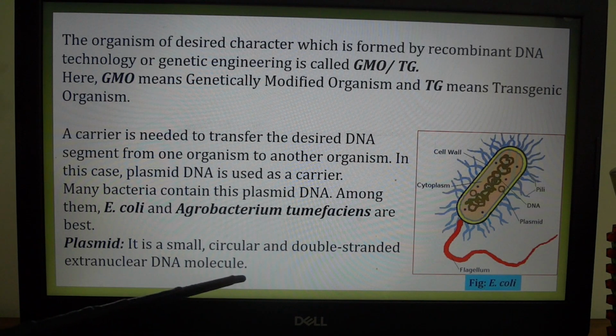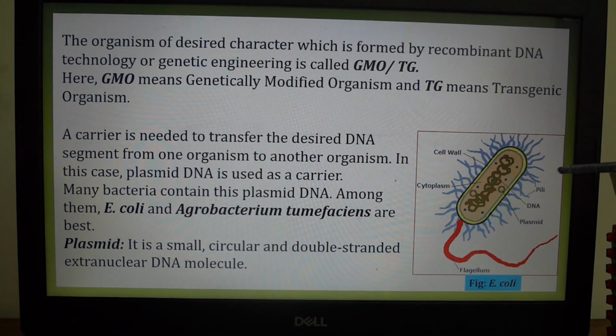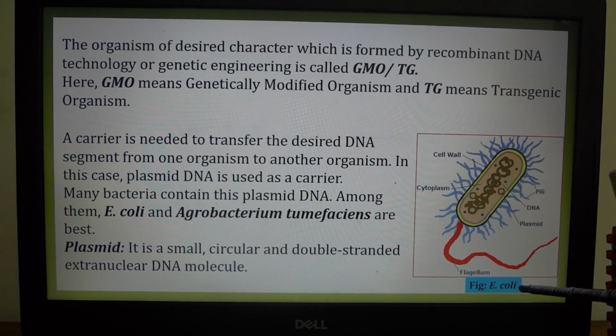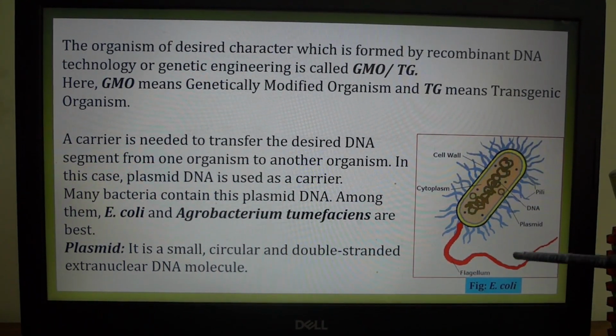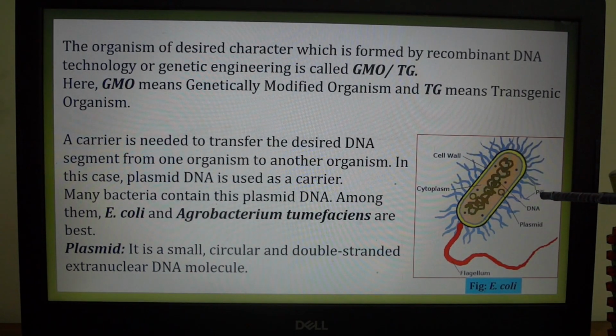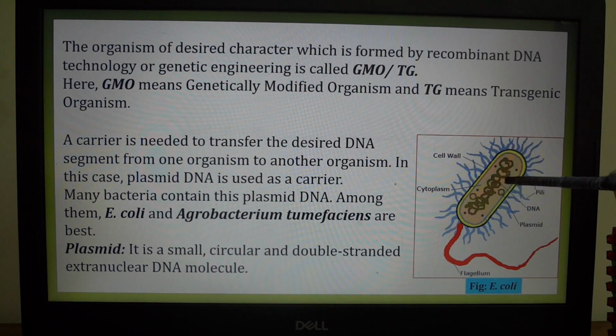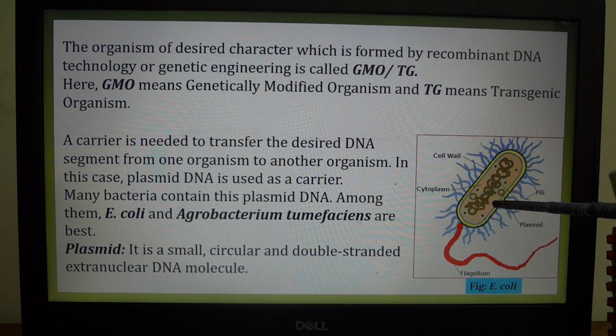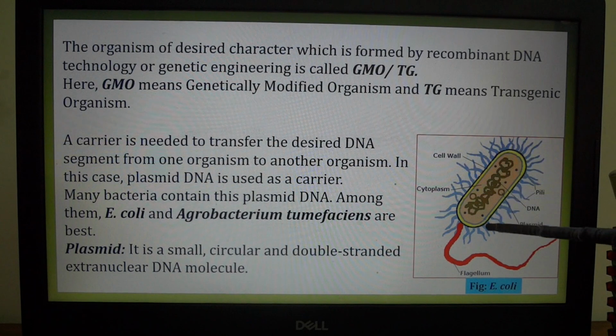Okay. Now look at the figure. In the figure, we can see a cell of E. coli bacteria. We know that bacteria is prokaryotic organism. Here, nuclear material, that means unwrapped DNA, is dispersed in the cytoplasm. This is the main nuclear material of E. coli bacteria.